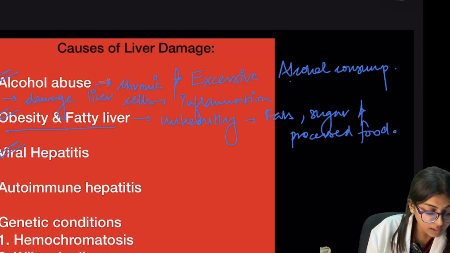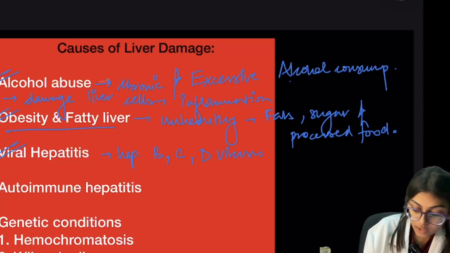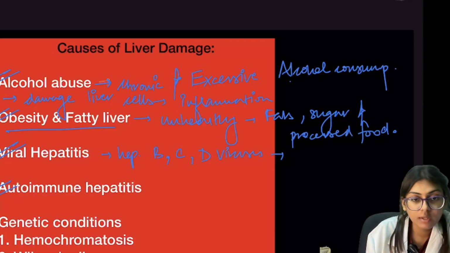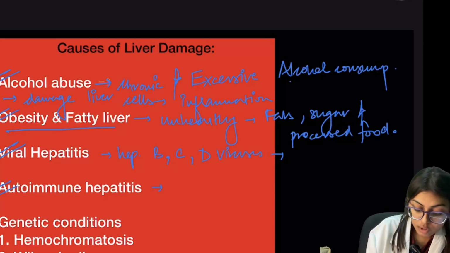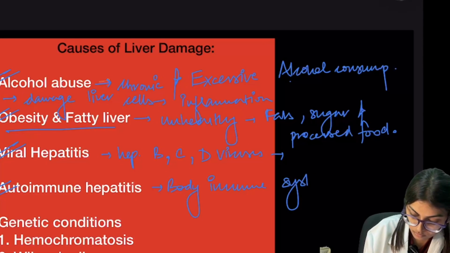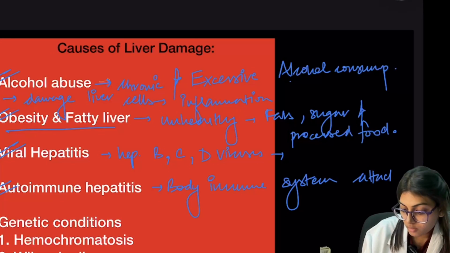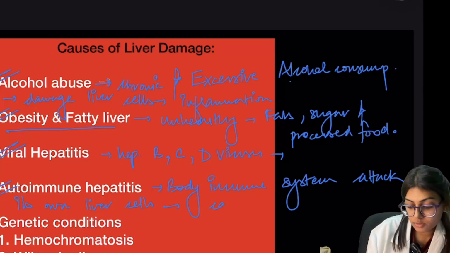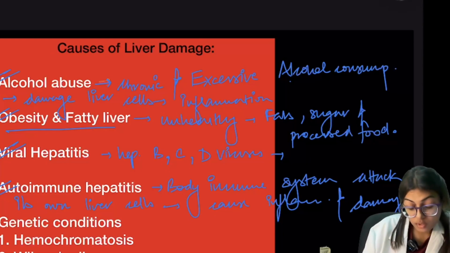And viral hepatitis, that is a long term infection from hepatitis B, C, D viruses, can cause significant liver damage. And there is autoimmune hepatitis, in which our body's immune system attacks its own liver cells, and it causes inflammation and damage.